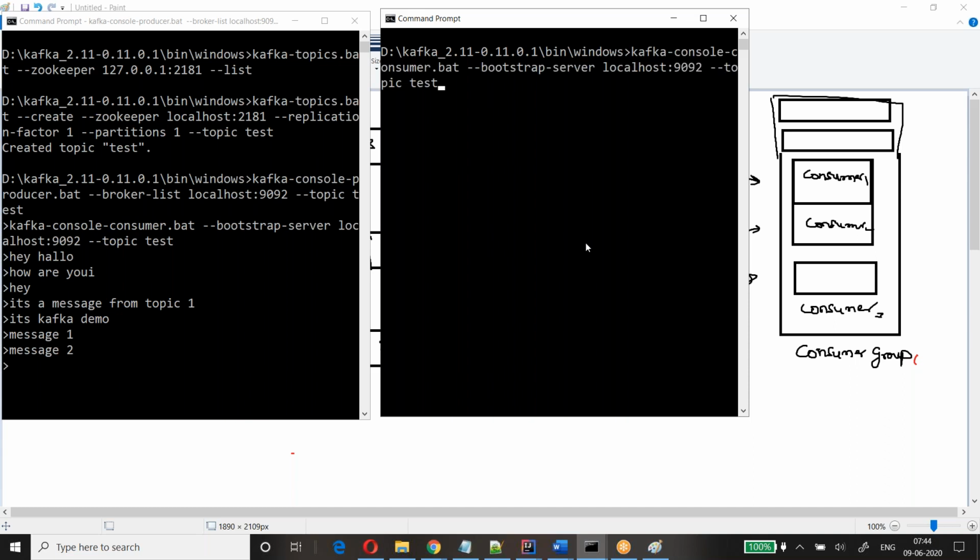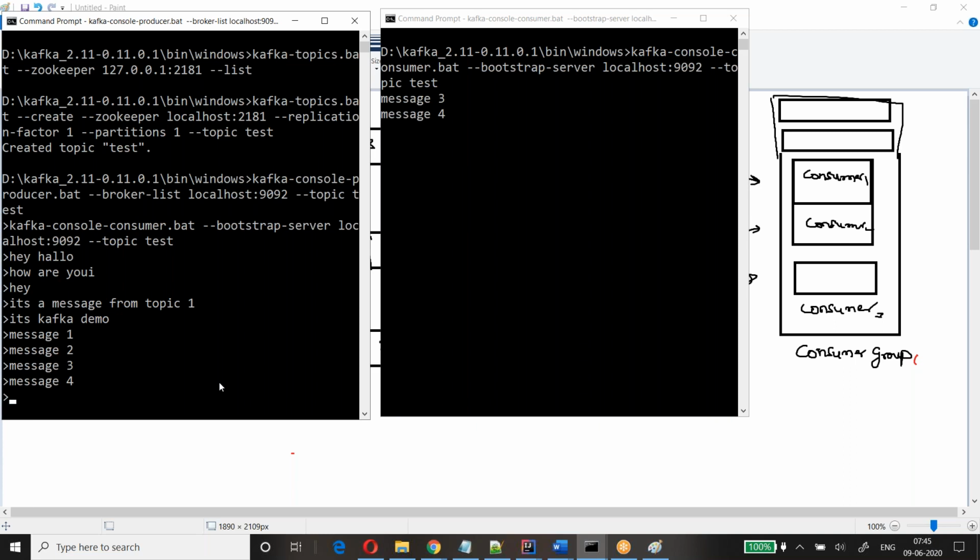Now I will launch my Kafka consumer here, which is the console consumer. The console consumer is nothing but another application which reads the messages from the console. Instead of this, you can have your own Java application or Spark application that can connect and read. If you see this, it is not going to read any messages. Suppose I publish message 3 here, then you will get it here. Message 4, then you will get a message here.